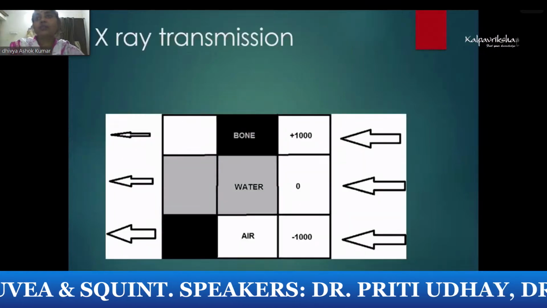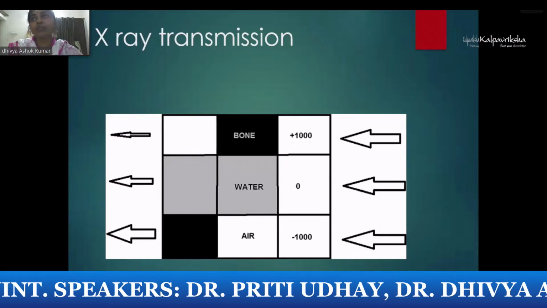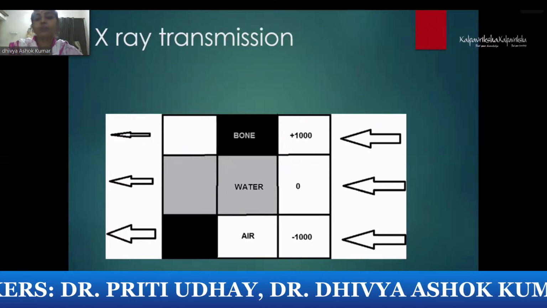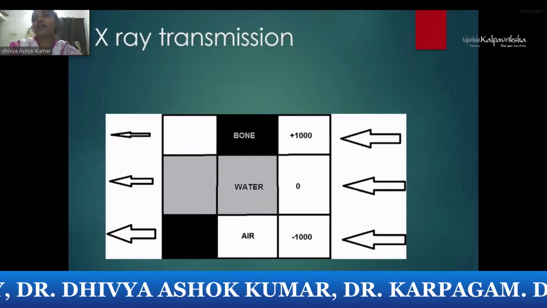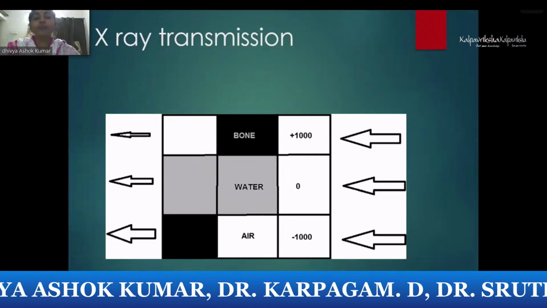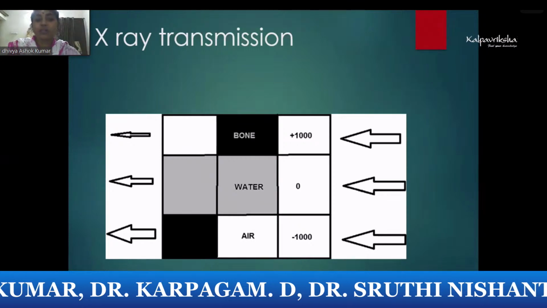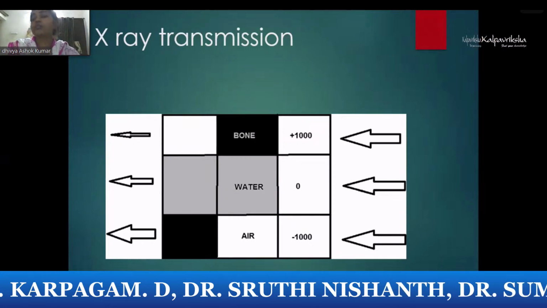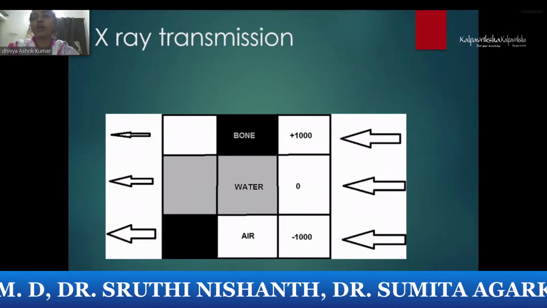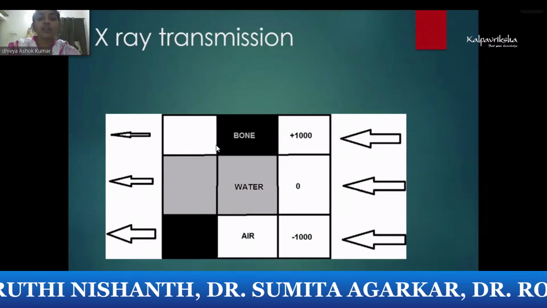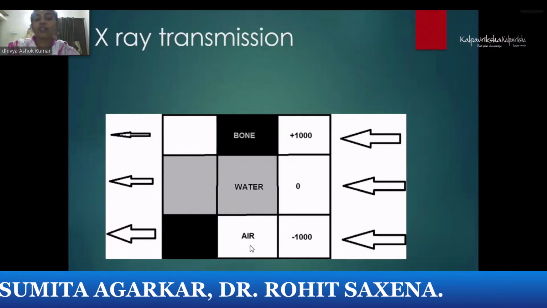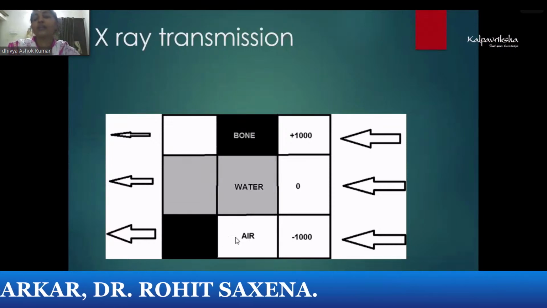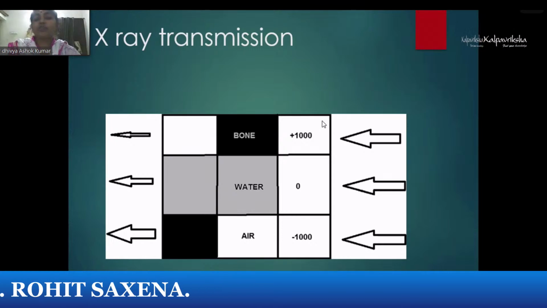So X-ray transmission in CT scan varies a little bit from the MRI, and the principle also varies depending upon the attenuation of the X-rays, because in CT scan the X-rays are transmitted or attenuated. So if it is not transmitted, it's reduced, then it's basically the bone which gives you the hyper reflection, as you can see. Then iso in water regions, and if it is air, the X-rays can totally pass. So it is divided into Hounsfield units from +1000 to -1000.